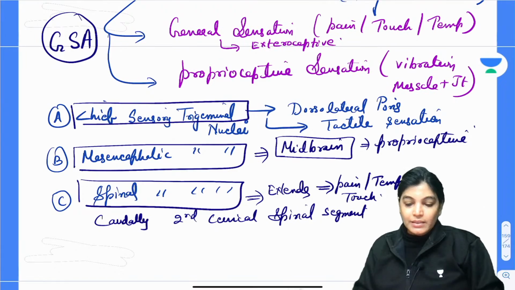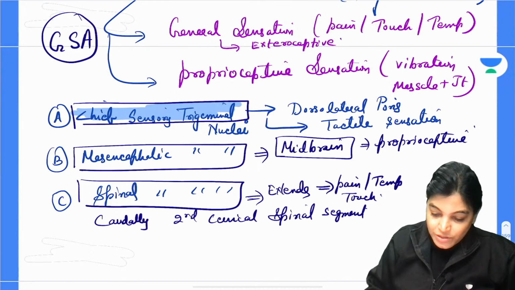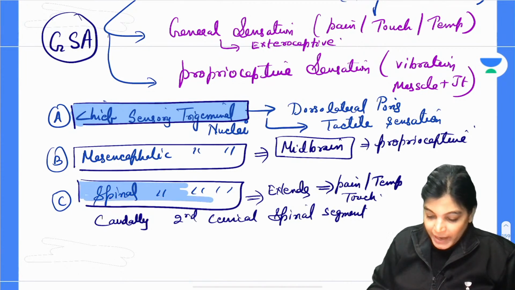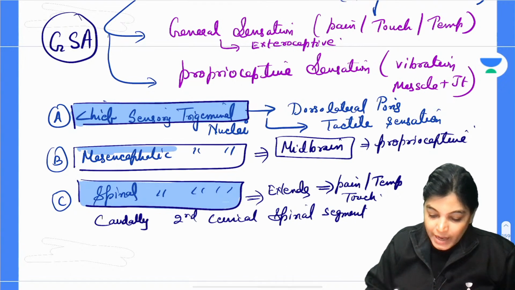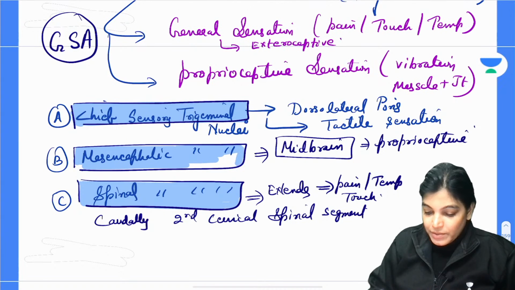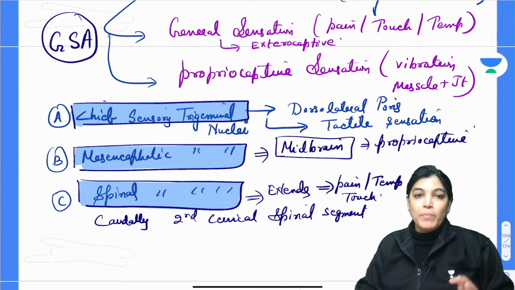So let's again see this diagram. We have done with these three: the chief sensory trigeminal nucleus located in the pons; its extension in the caudal direction forming the spinal trigeminal nucleus, extending into the second cervical segment of the spinal cord; and its extension cranially, the mesencephalic nucleus of the trigeminal nerve, located in the midbrain and required for proprioceptive sensation.